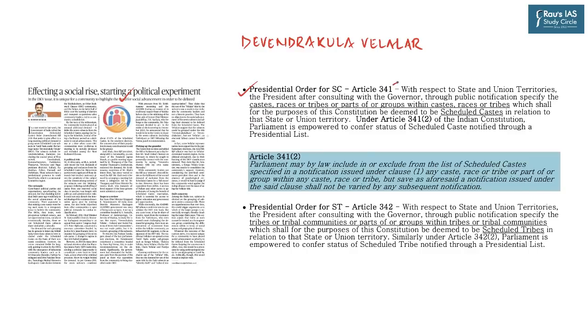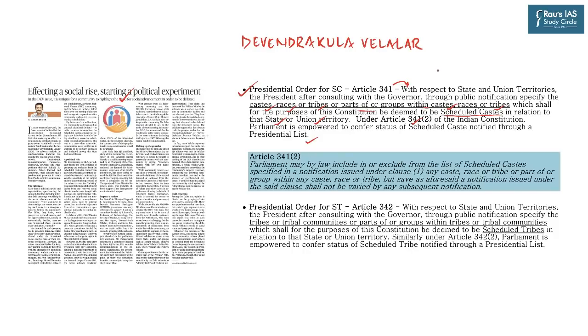Article 341 says that with respect to states and union territories, the President, after consulting the Governor, through public notification specifies the castes, races or tribes, or parts of a group within the castes, races or tribes, which shall for the purpose of this Constitution be deemed to be scheduled castes in relation to that state or union territory. Under Article 341 Clause 2 of the Indian Constitution, Parliament is empowered to confer the status of scheduled caste notified through a presidential list.